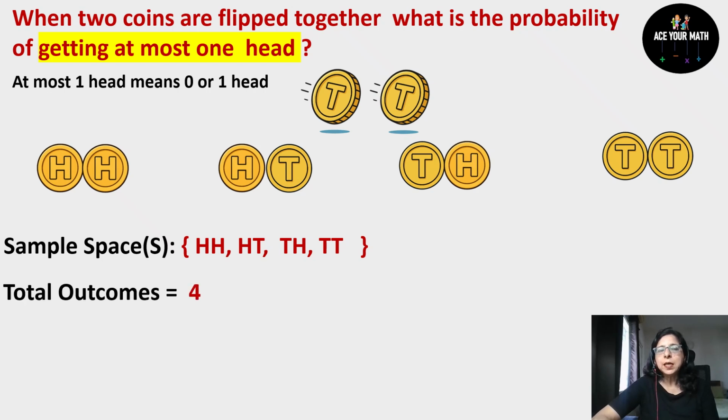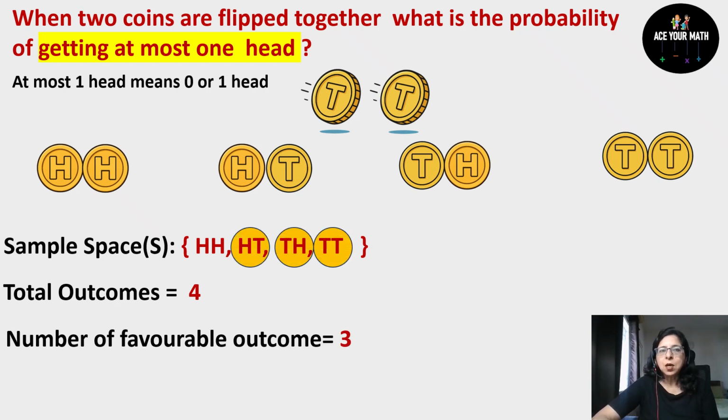Now it is saying getting at most one head. At most one head means getting zero or one head. Now check your sample space, how many times you're getting one head or no head. So total favorable outcomes are three here. If you want, you can mark these favorable outcomes in the sample space. Okay, I have marked them just to make it more understandable.